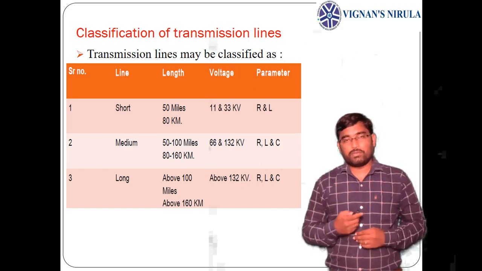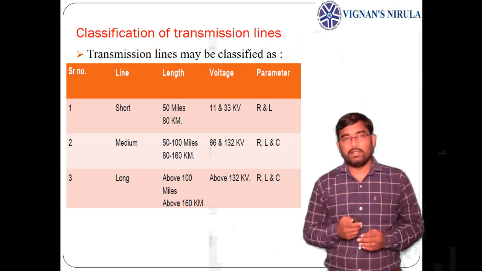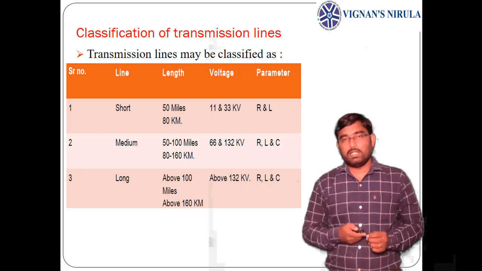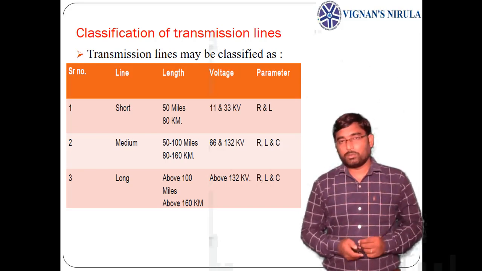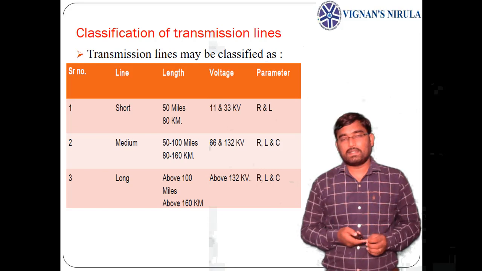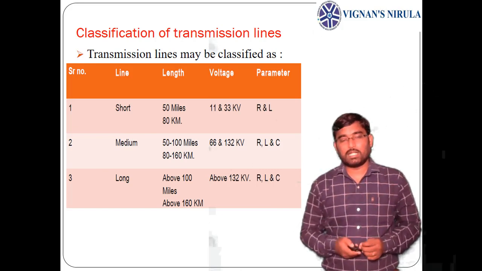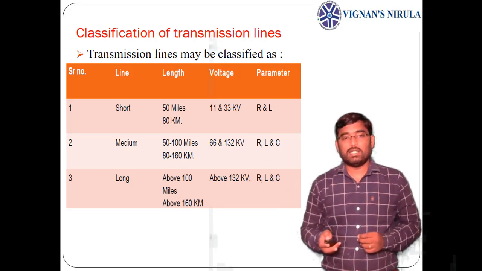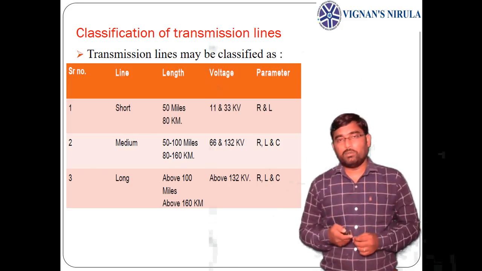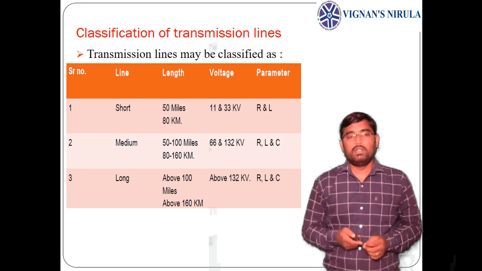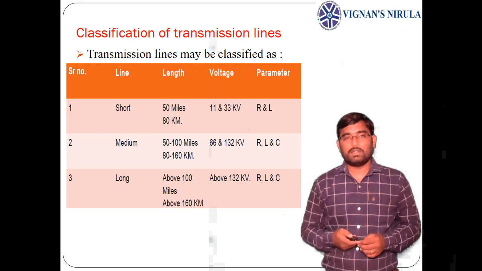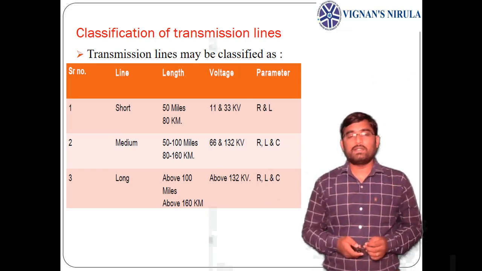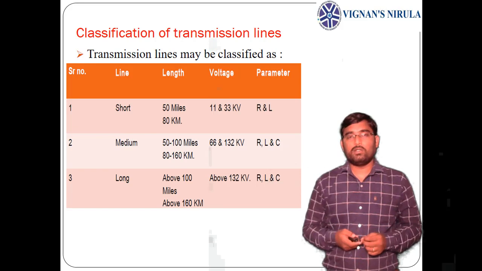These three are classified according to the voltage levels that they carry and based on the length of the transmission lines. If you see the voltage levels, generally 11 kV and 33 kV come under short transmission lines, and 66 kV, 132 kV come under medium transmission lines, and above 132 kV they can be considered long transmission lines. If you see the length, up to 50 miles or 80 kilometers can be considered short transmission lines. 50 to 100 miles, or in kilometers 80 to 160, can be considered medium transmission lines, and above 100 miles or above 160 kilometers they can be considered long transmission lines.